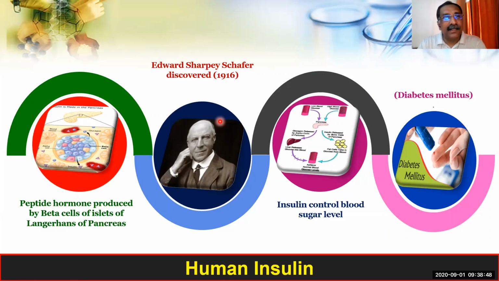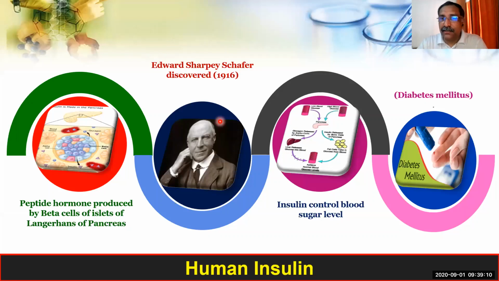The water level decreases, in the sense that the urine will be highly diluted. So in such a case, the urine will be highly diluted. It means the urine may contain more water. So that is known as diabetes insipidus.